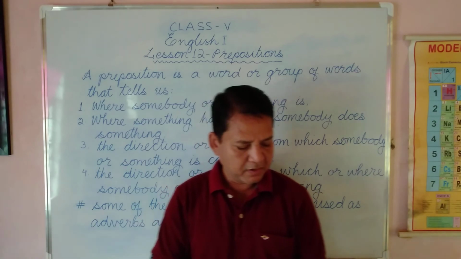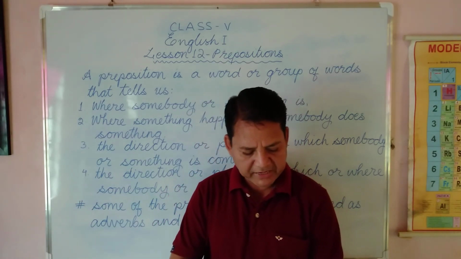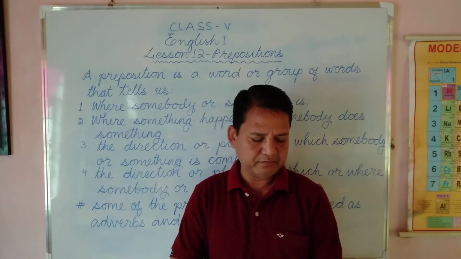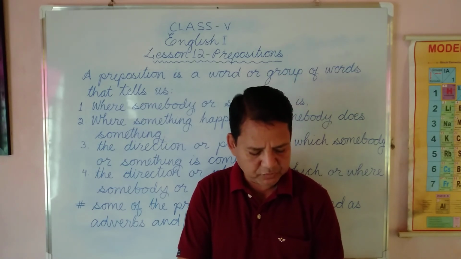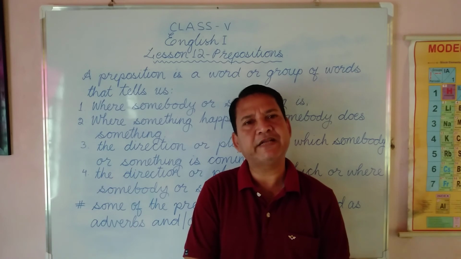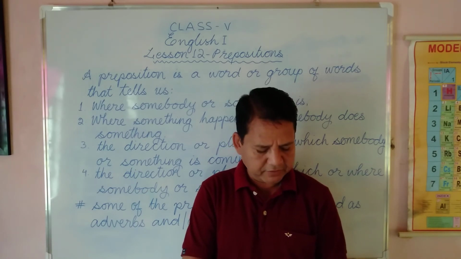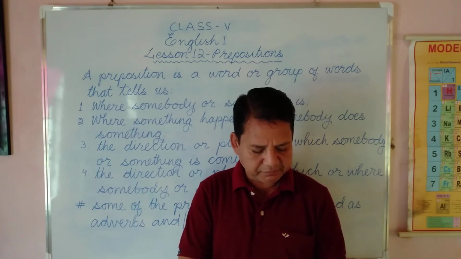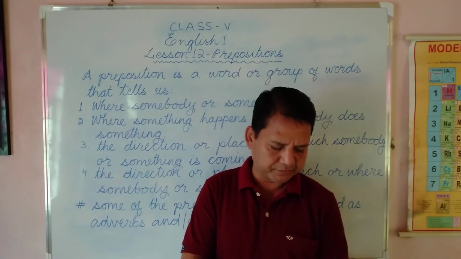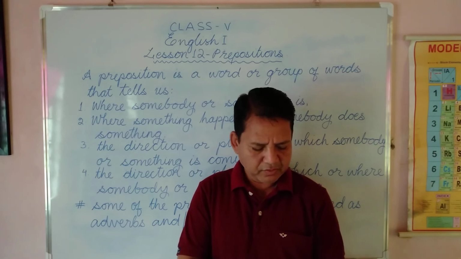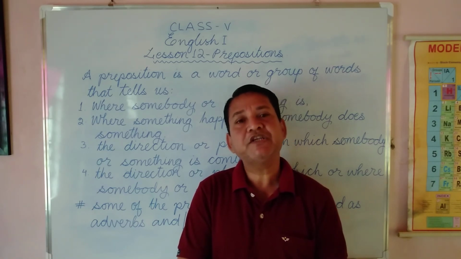Let us see. Number one, to whom am I speaking? You have to omit the underlined word, that is to. How can you write? To whom am I speaking to? You have to change the position or omit. What to do? Who am I speaking to?